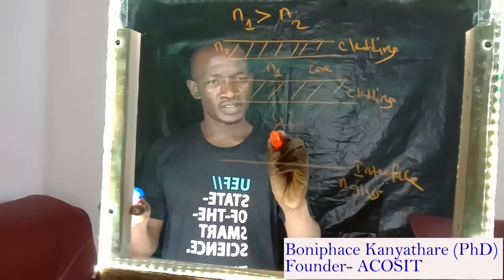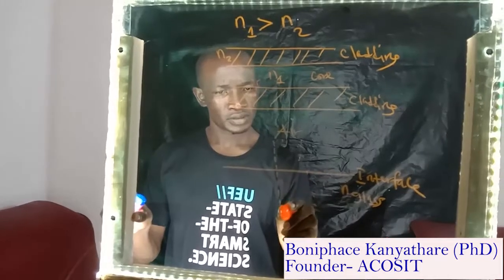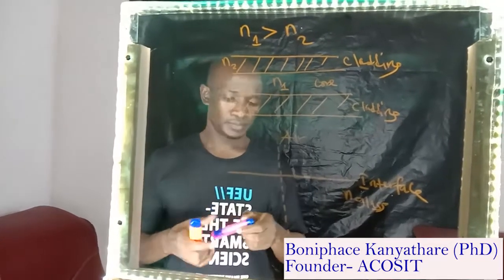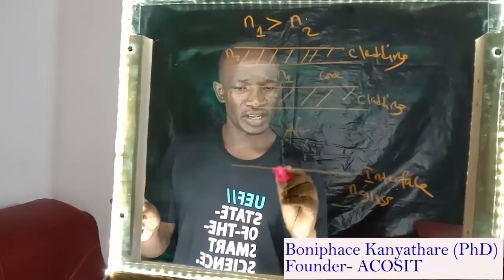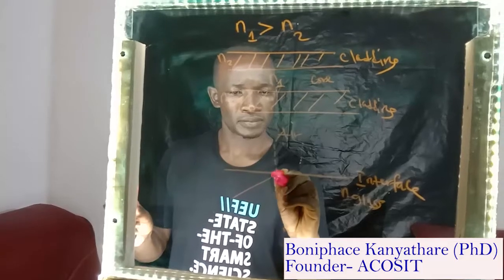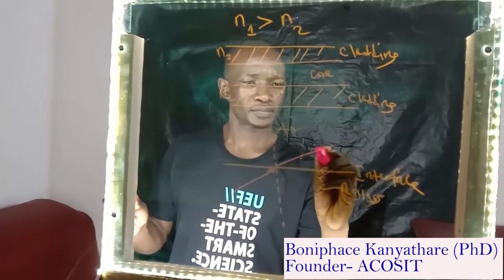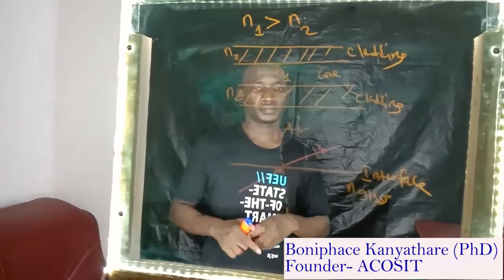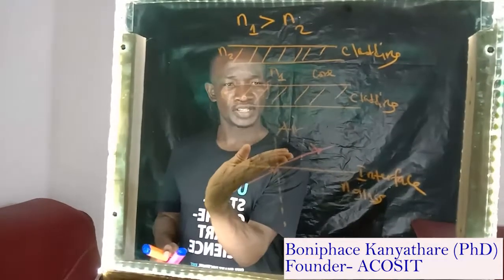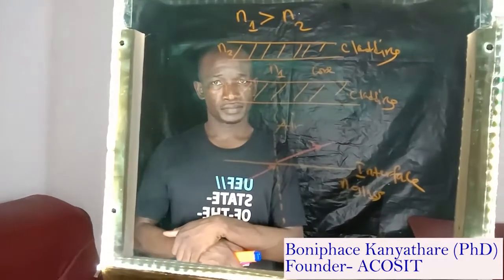We know if this is our normal, then if we have a ray of light here, it is going to be refracted. This is the normal, incident ray, refracted ray.